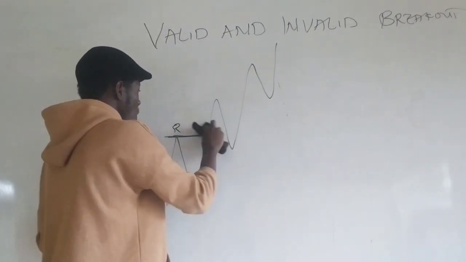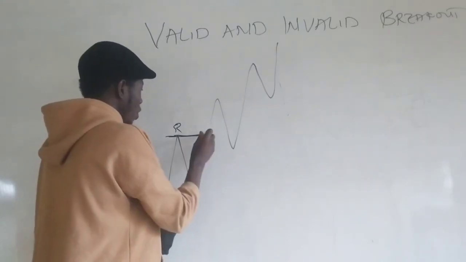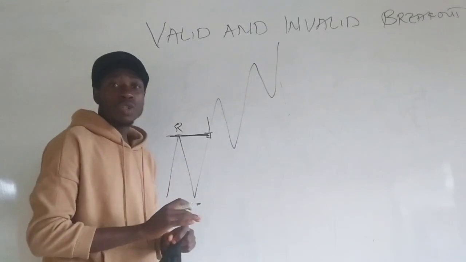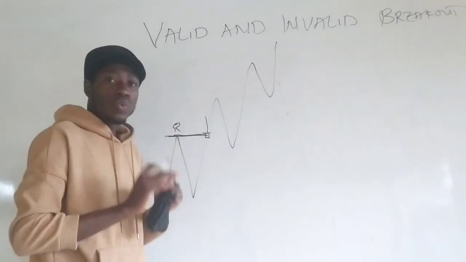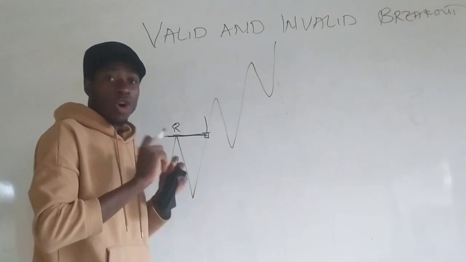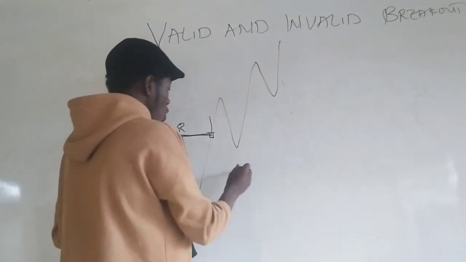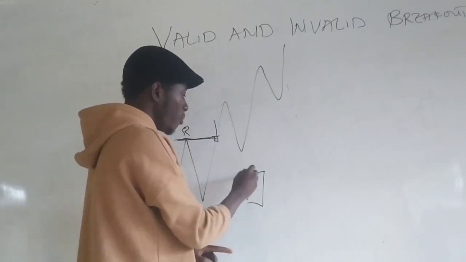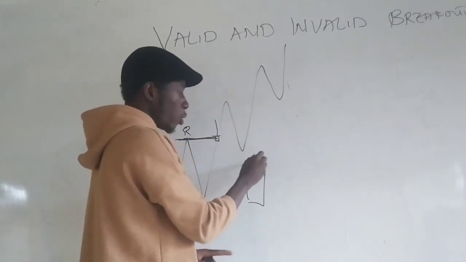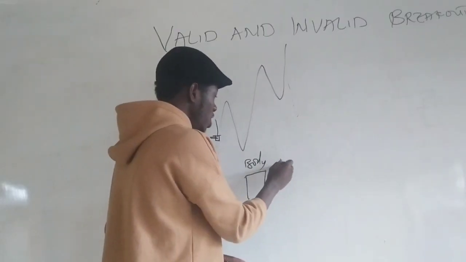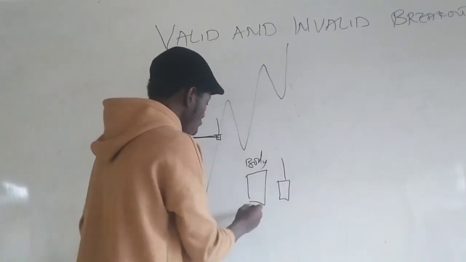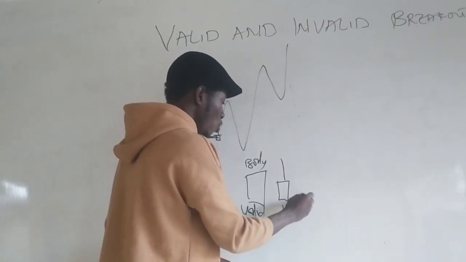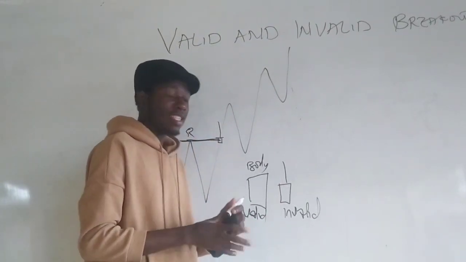But if we see a scenario where price just goes straight up and closes with a wick like this, it signifies an invalid breakout. So using the candlestick wick and the body is what we use to identify a valid or an invalid breakout, right? Now, what do we want to see in zones? We want to see a candlestick break either below or above bodily, or we want to see a scenario of a wick. A body signifies a valid breakout, and a wick signifies an invalid breakout. Please take note of this whenever you're looking at the chart, right?